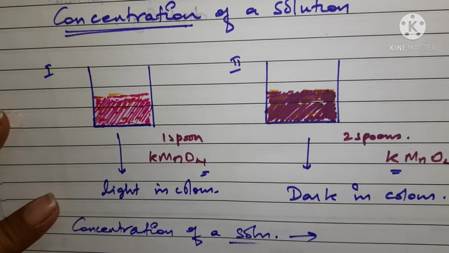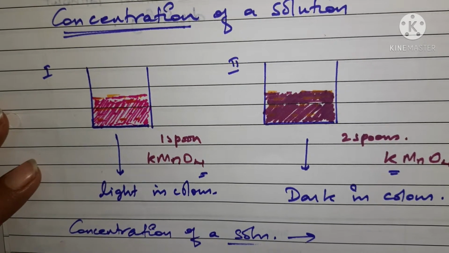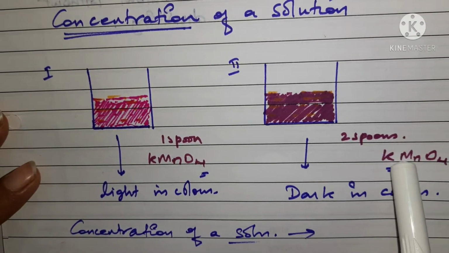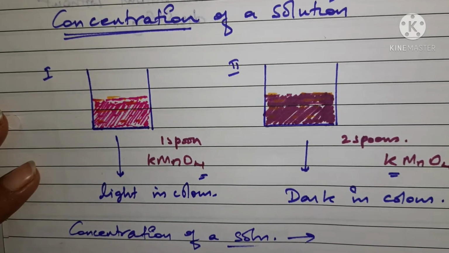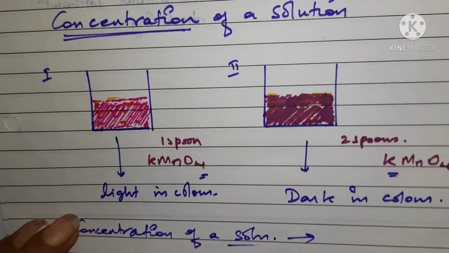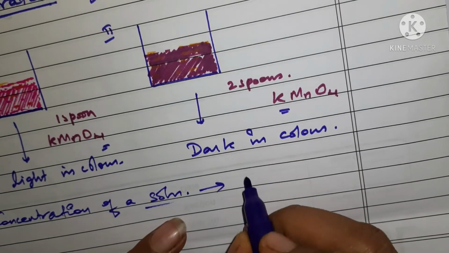So how can we define it? Actually, concentration of a solution is defined as the amount of solute which is present in a given quantity of a solution. This is known as concentration of solution. So let us write: what is concentration?